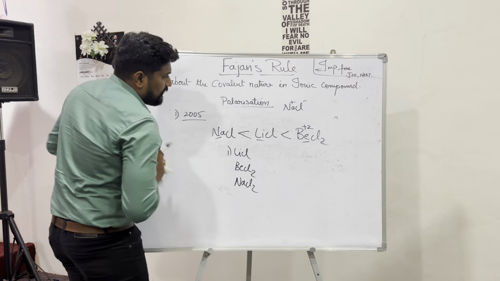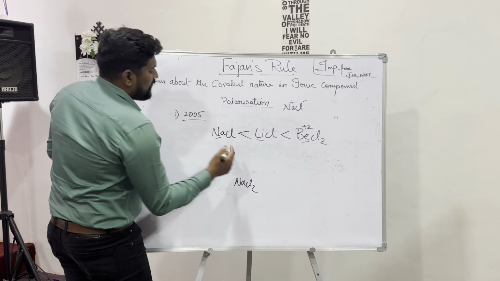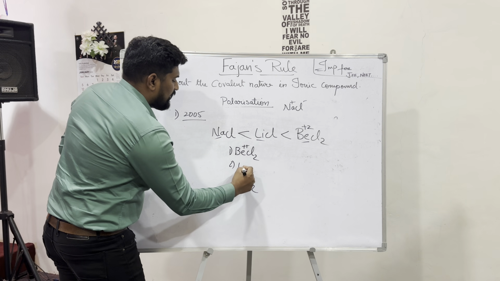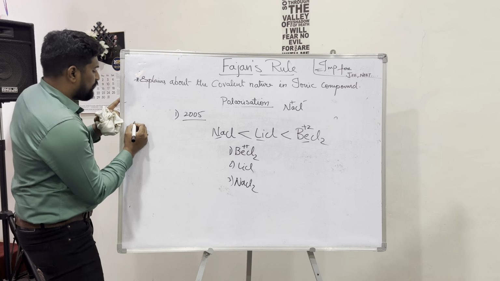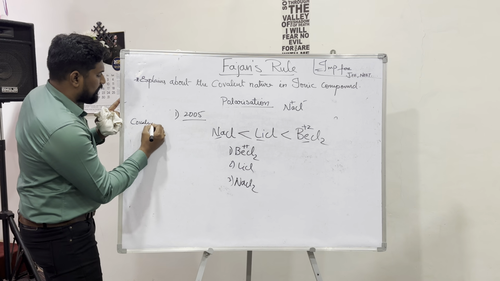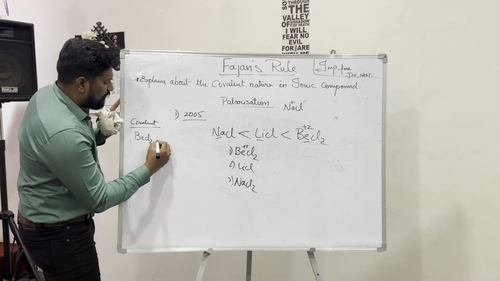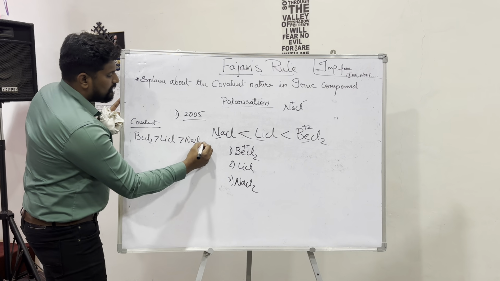So it will not be in the second position, it will be in the first position, because BeCl2 has +2 charge. Then as usual, LiCl and then NaCl. So for covalent character, BeCl2 is more covalent than LiCl, which is more covalent than NaCl.